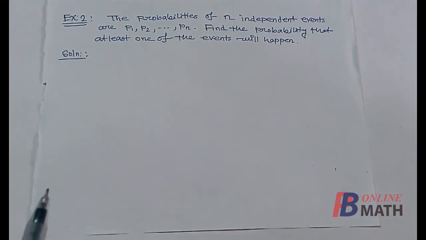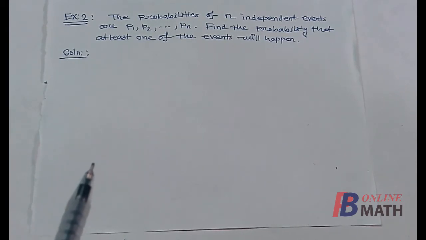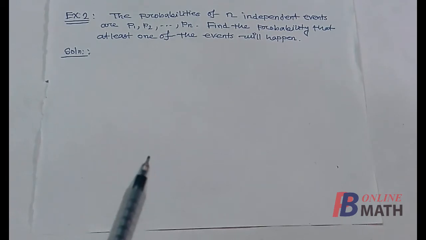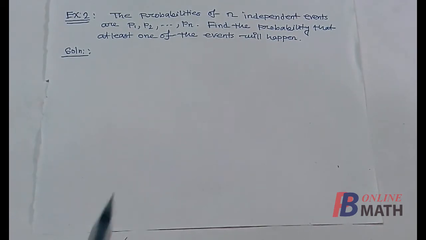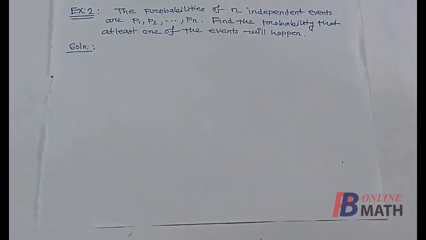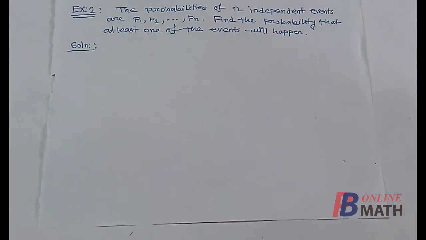Next we consider this example. It is given that the probabilities of n independent events are P1, P2 up to Pn. Find the probability that at least one of the events will happen. So there are n number of events with the probabilities P1, P2, Pn which are given. Also the events are independent.